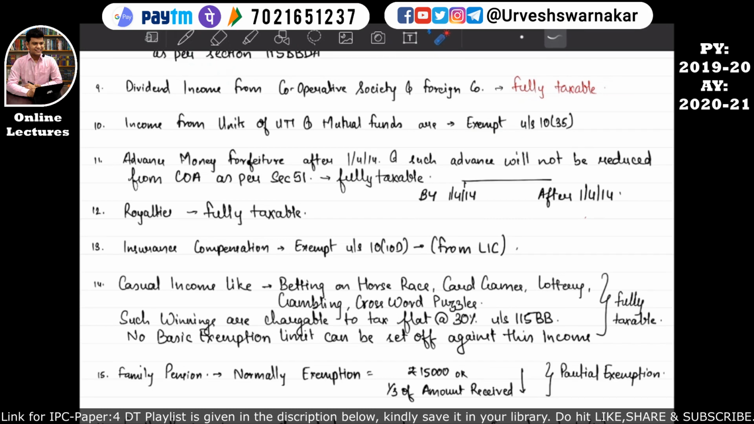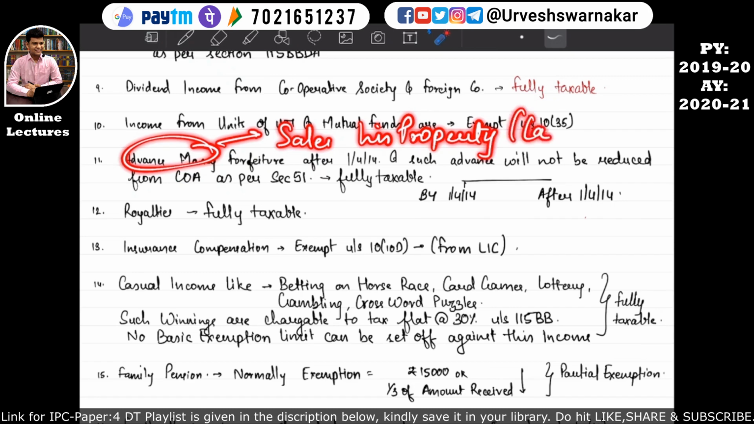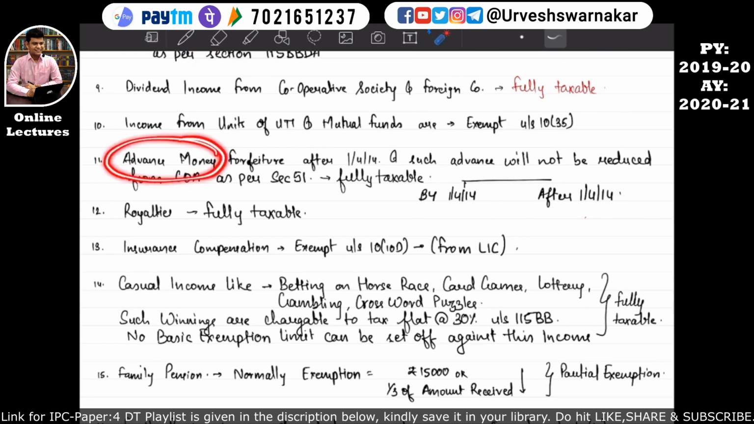Okay, so now let's understand point number 11. Point number 11 says that if an assessee who has received advance money and such advance money is forfeited by such assessee after 1st April 2014, what will be the treatment? So there are two cases: before 1/4/2014 and after 1/4/2014. If an assessee has received advance money in order to sell his property or capital asset, then whatever advance money he has forfeited will be reduced from the cost of acquisition if the advance money was received before 1st April 2014.